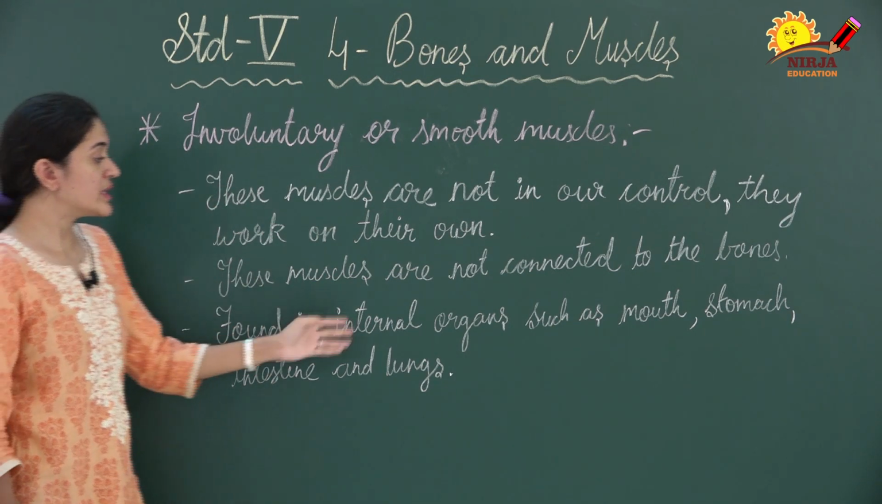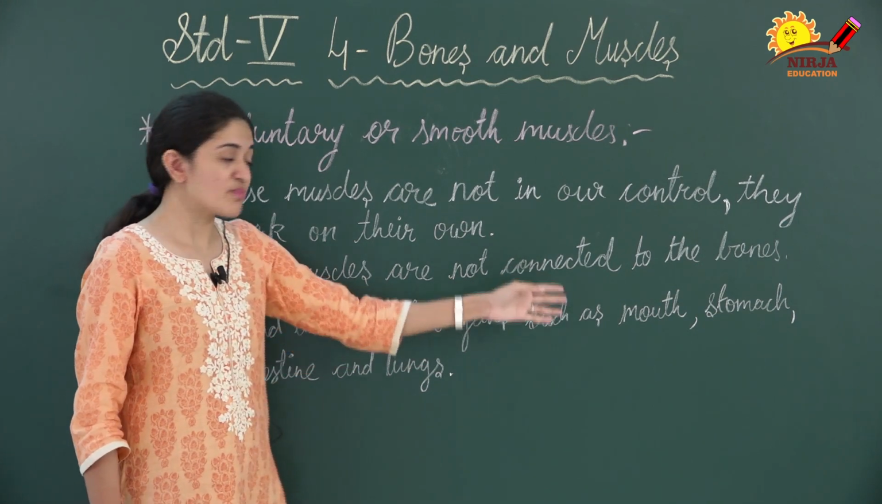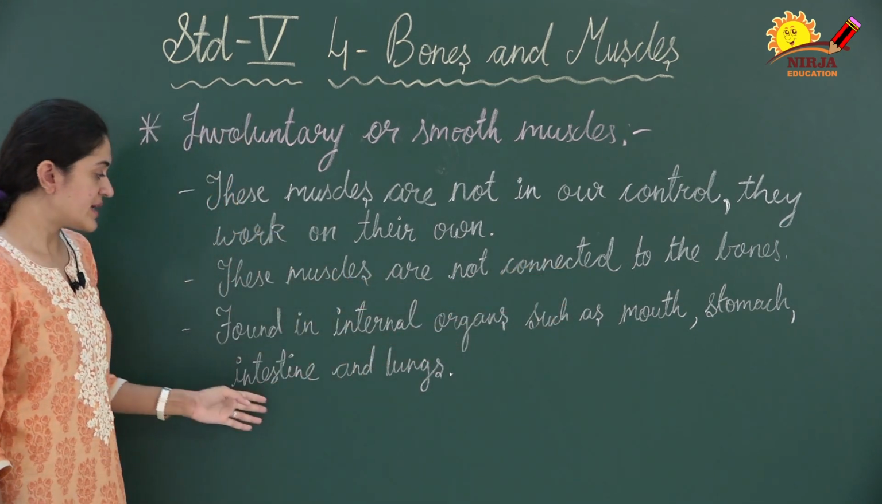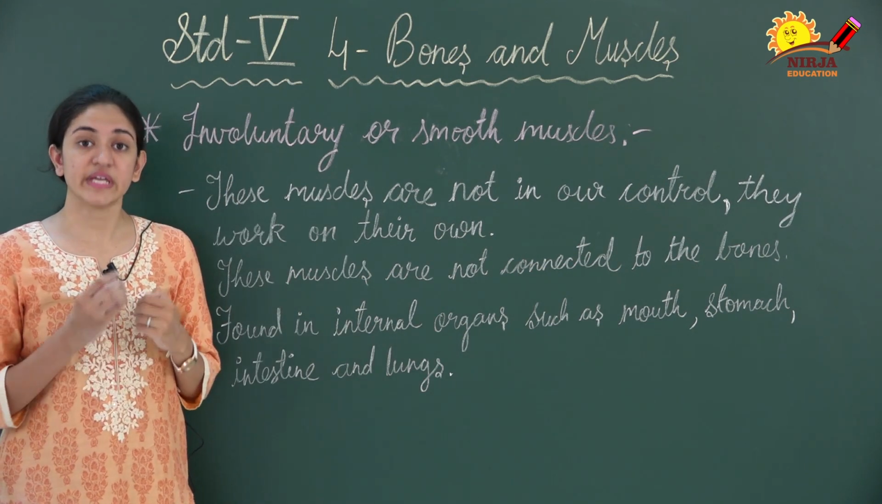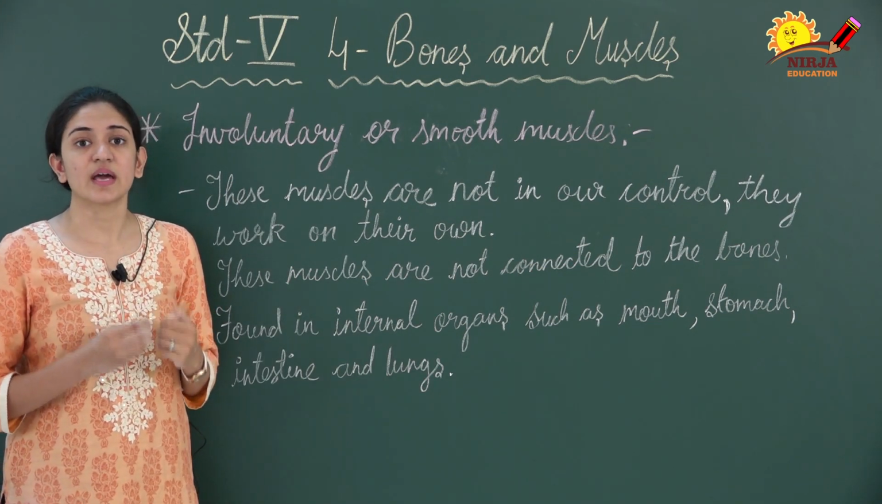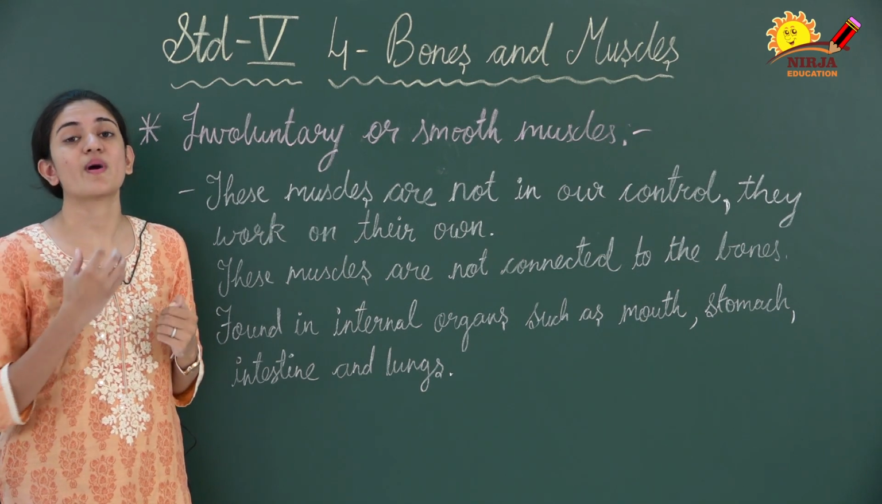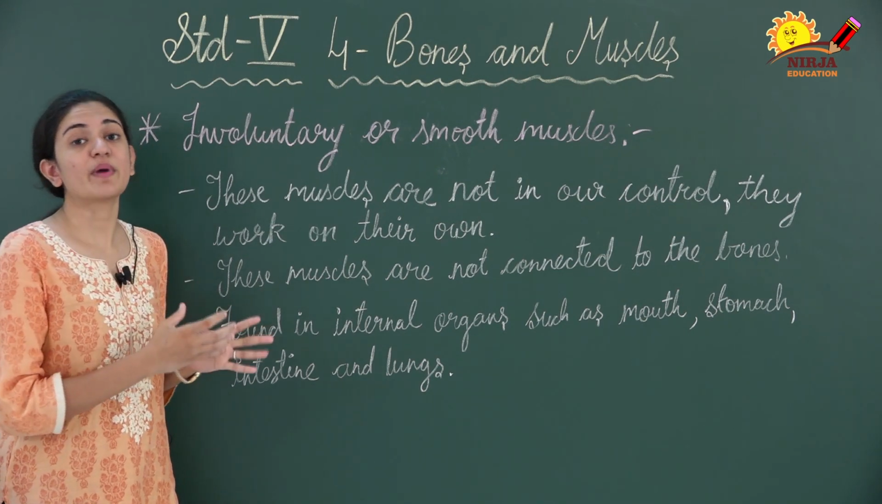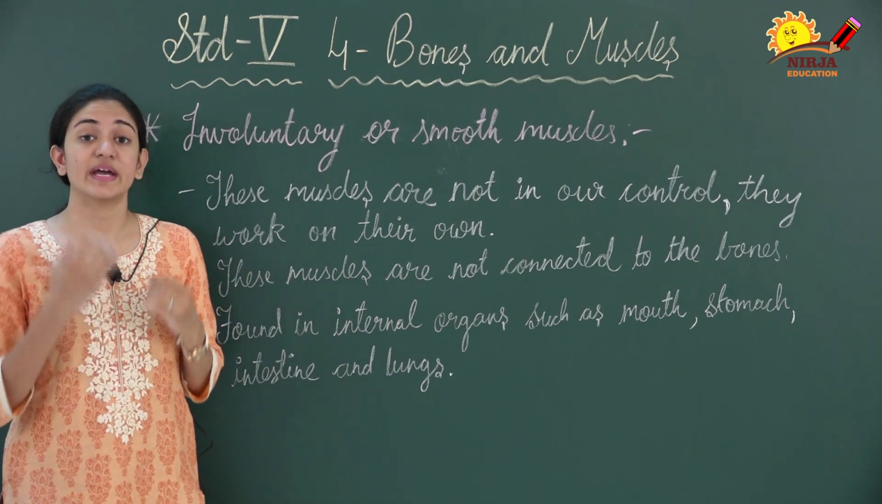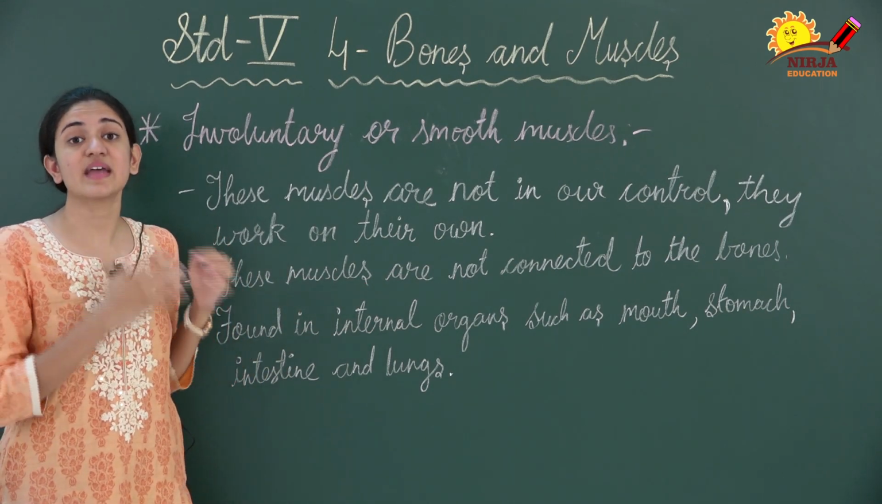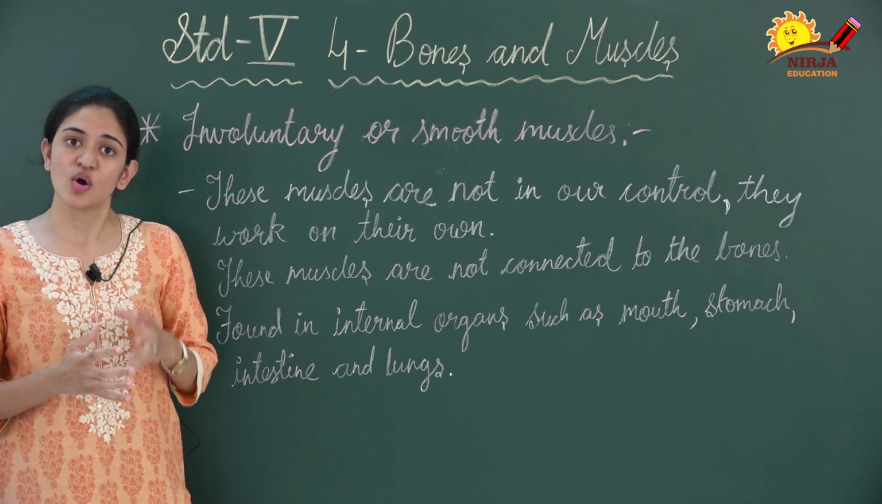Now where are this type of muscles found? They are found in the internal organs such as mouth, stomach, intestine and lungs. For example, whenever we eat food, the mouth helps us to pass that food through the food pipe to the stomach, right? That is not in our control. It happens naturally. It is the natural phenomenon of our body.